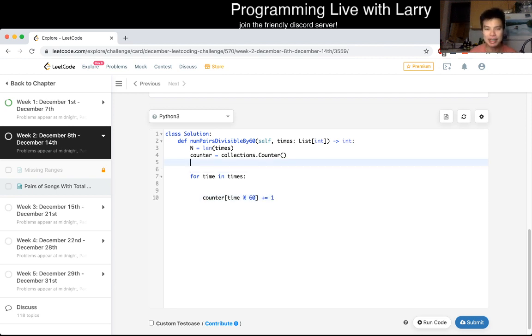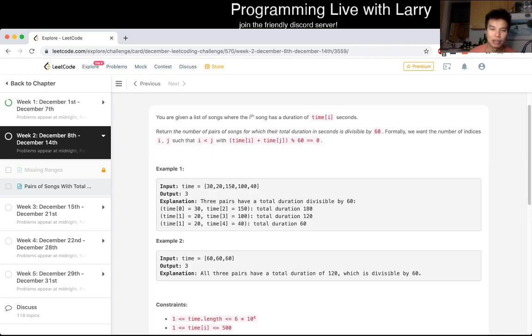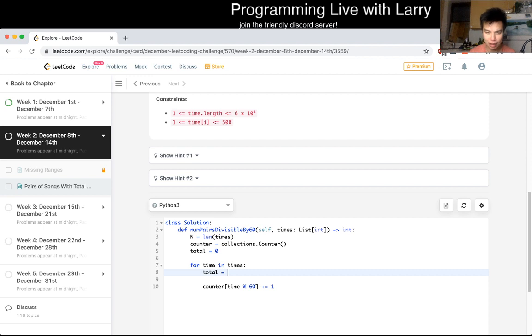And then now we just have to keep track of the total pairs. And then the total pairs is equal to, what is it equal to, right? Well, as we said, let's say we have 20, we're going to look for 40. And if we have 40, we're going to look for 20, with 30, we look for 30. So you get the idea there, which is that you're looking for 60 minus the time mod 60. So let's do that.